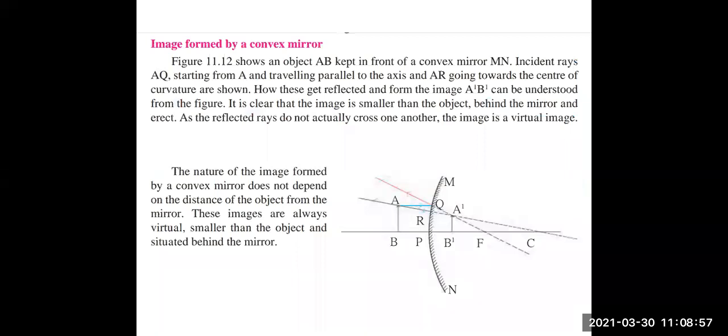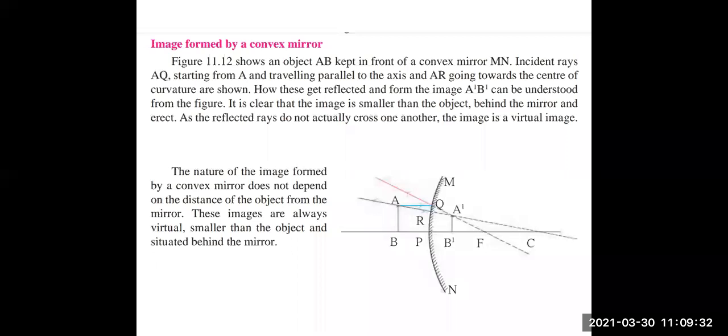Now we have seen all the image formations with the help of the concave mirror. Now we are going to see images formed with the help of the convex mirror. You can see that the object AB is kept in front of the convex mirror. Now you can see that the positions of C, F, and P are changed.